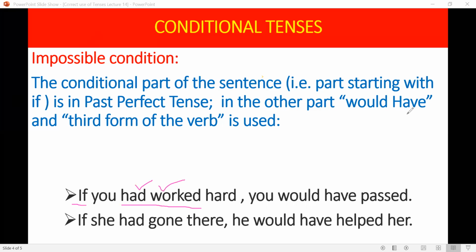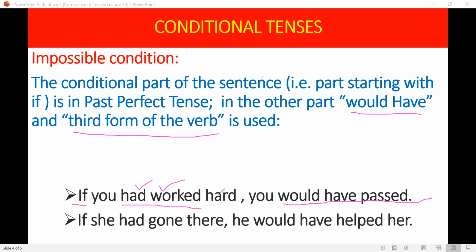And then in the second part, we use would have and third form of the verb. I repeat, had plus third form, and in the second, would have plus third form. This is the construction of an impossible condition sentence.